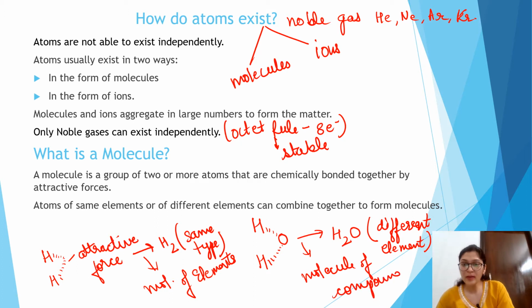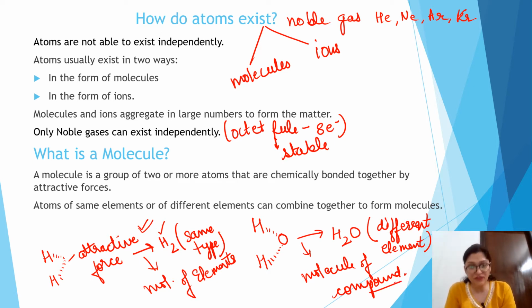When the same type of elements form a strong attractive force, it is known as a molecule of element. On the other hand, if different elements are attracted together by a strong chemical bond, then we call it a molecule of a compound, meaning different elements combined together.